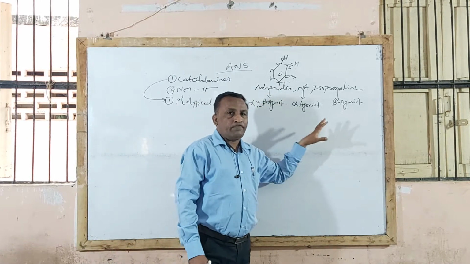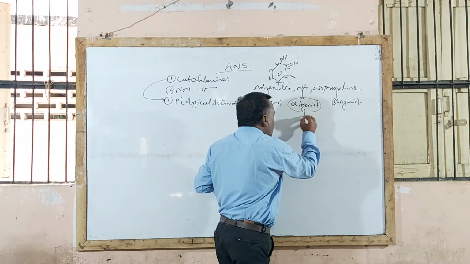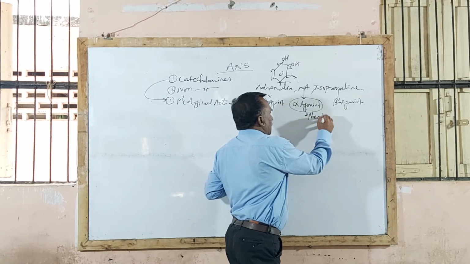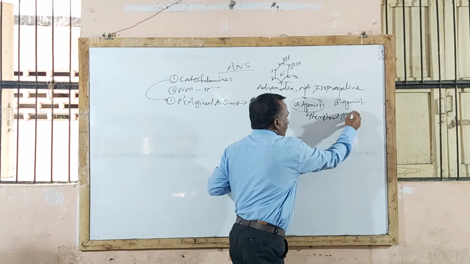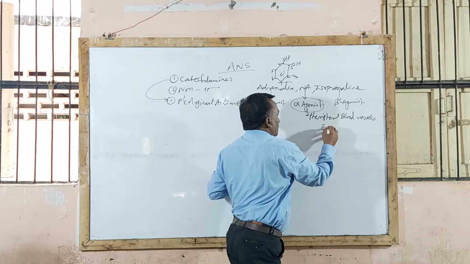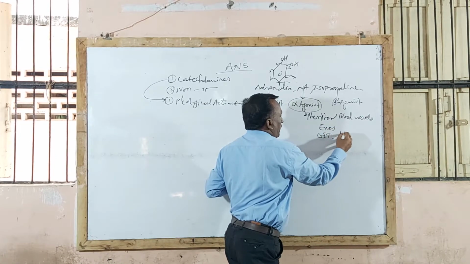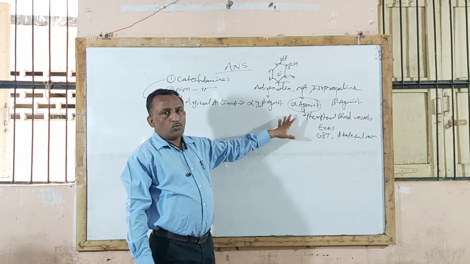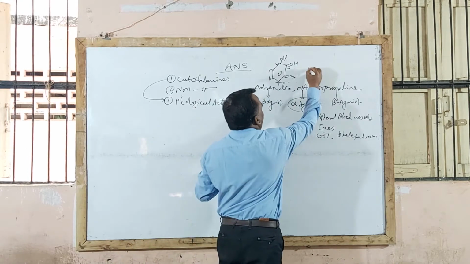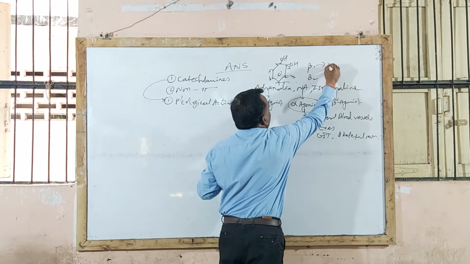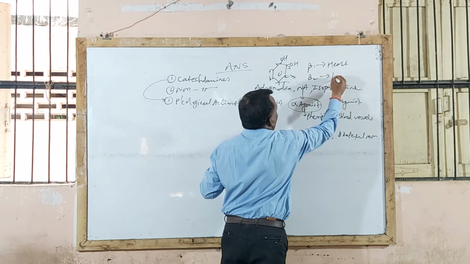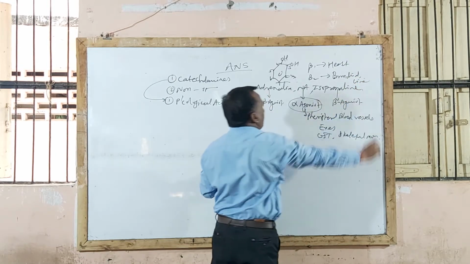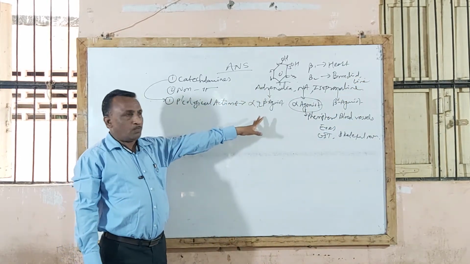Now, where are alpha receptors present? Alpha receptors are present in peripheral blood vessels, then in the eyes, GIT, and skeletal muscles. While beta receptors are of two types, beta 1 and beta 2. Beta 1 receptors are present in the heart, while beta 2 receptors are present in bronchi, that is in bronchial smooth muscles, as well as in the liver.